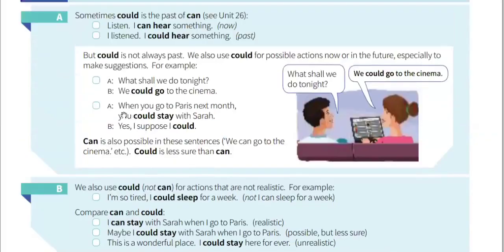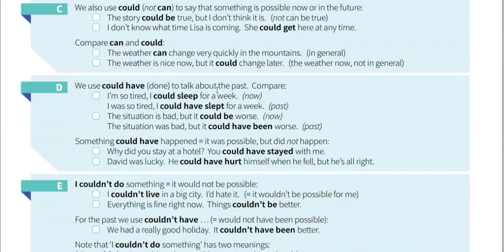For example, in this sentence, they are saying that we could go to the cinema now. If you want to make it past, it would be we could have gone to the cinema yesterday. So read this. I'm so tired, I could sleep for a week. I was so tired, I could have slept for a week. The first one is present simple. The second one is past simple of could. So these are both related to the unrealistic usage of could.